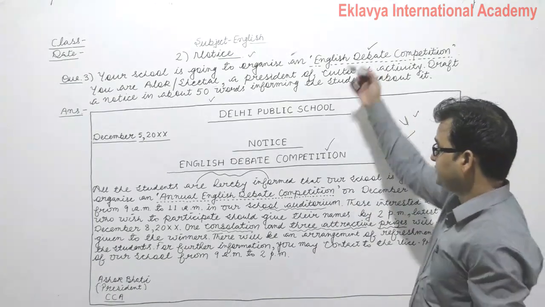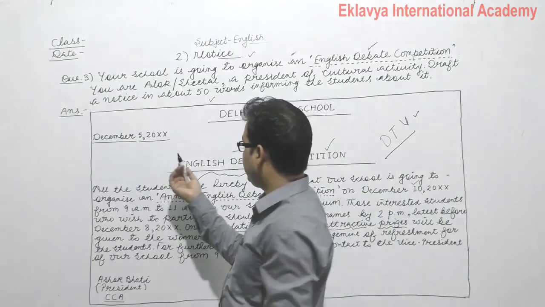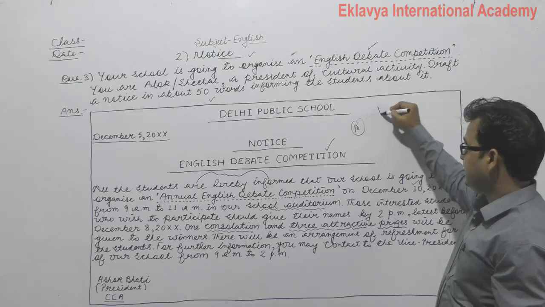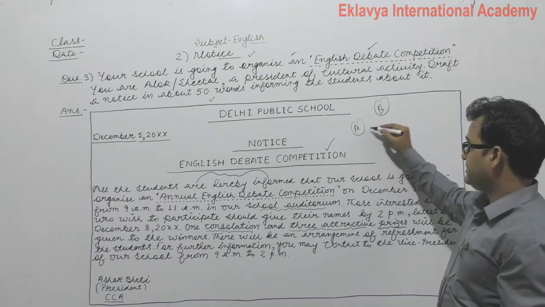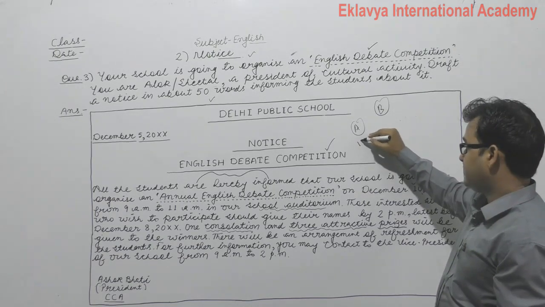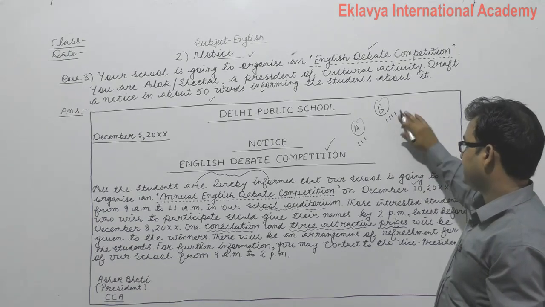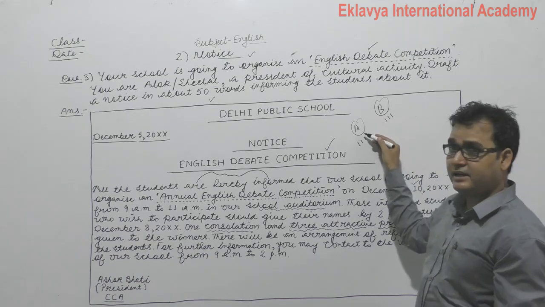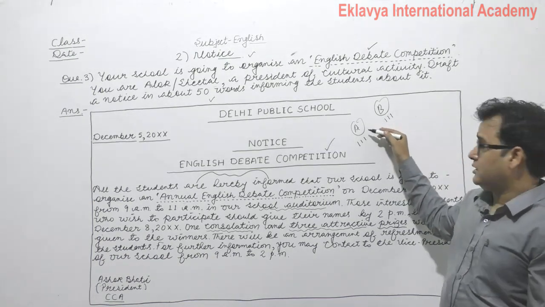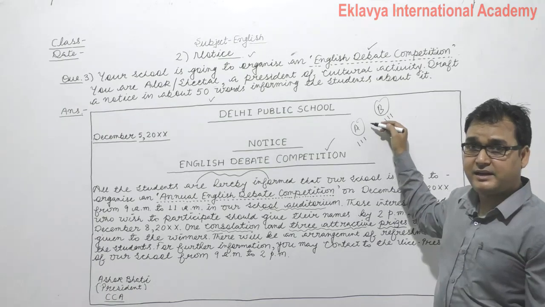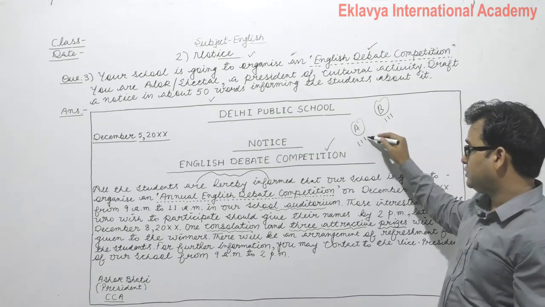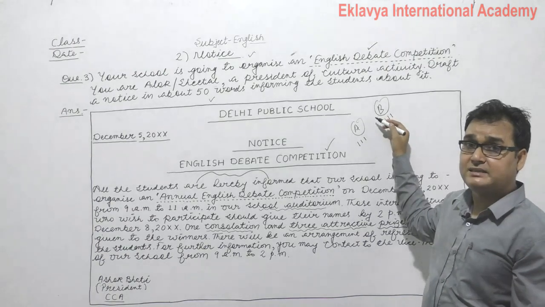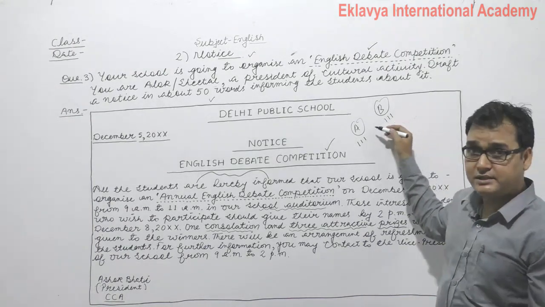For example, here team A and team B. Both the teams have 3 participants. Out of these 2 teams, only 1 team will be declared the winner. Definitely those students who are part of the winning team will be awarded with the prizes.